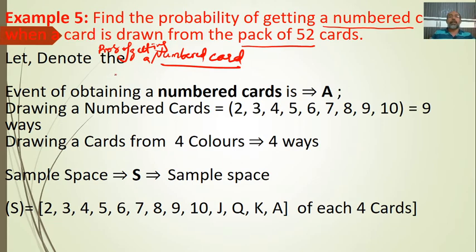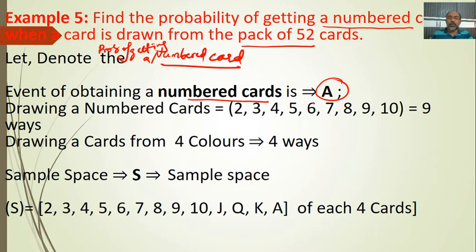So here we have to understand what elements are involved in this one. Let's denote the event of obtaining a numbered card, you just call it A. Then drawing a number card. How many ways can you draw the number cards? First we have to denote what the number cards are. There are 2, 3, 4, 5, 6, 7, 8, 9, 10. So there are 9 cards.